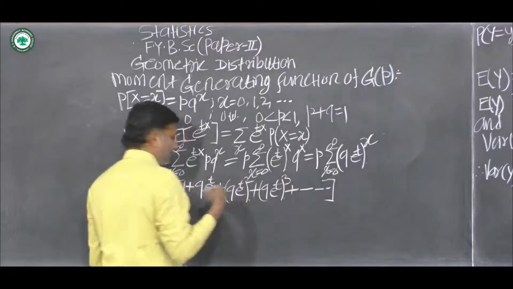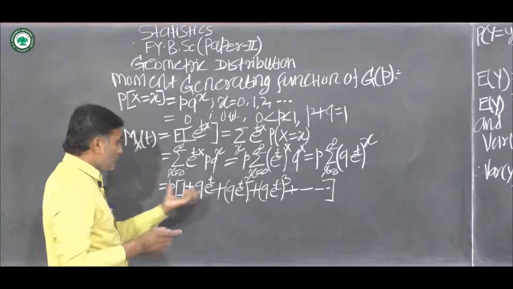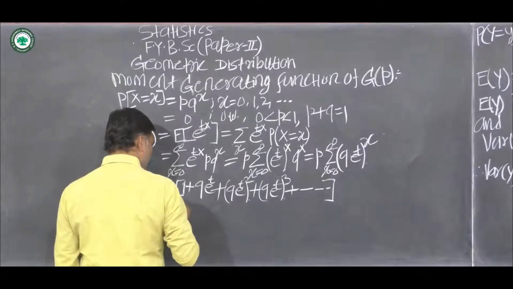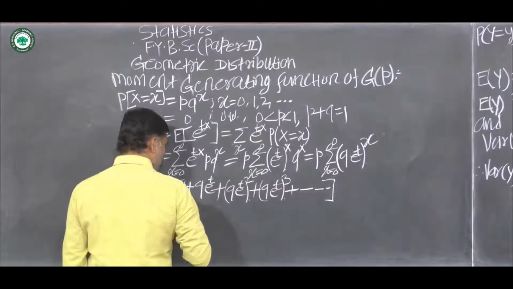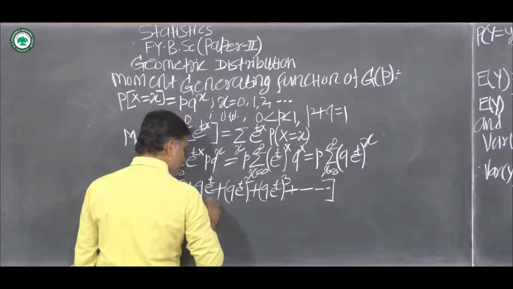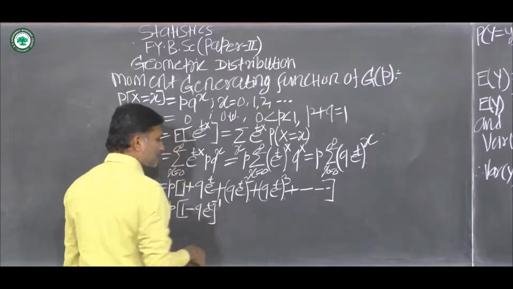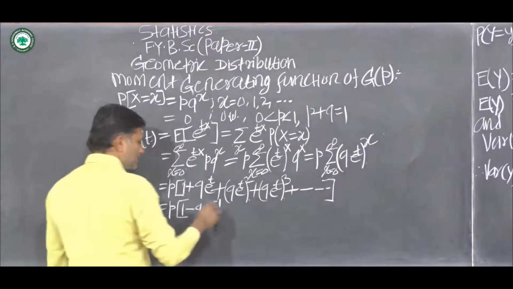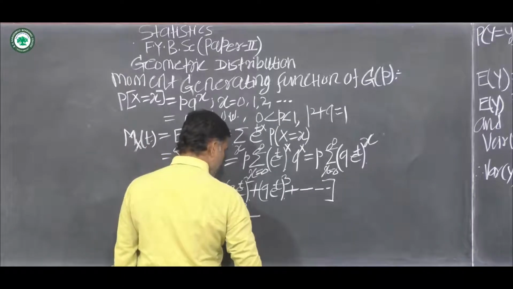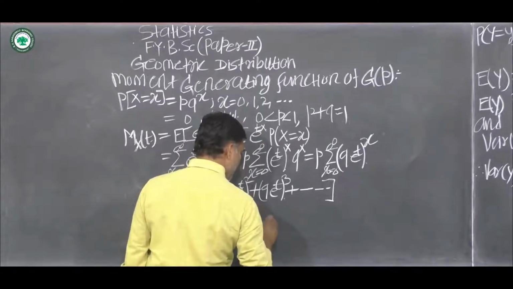Now the sum of this series is equal to p into in bracket 1 minus q into e raised to t bracket raised to minus 1, which is equal to p upon 1 minus q into e raised to t.